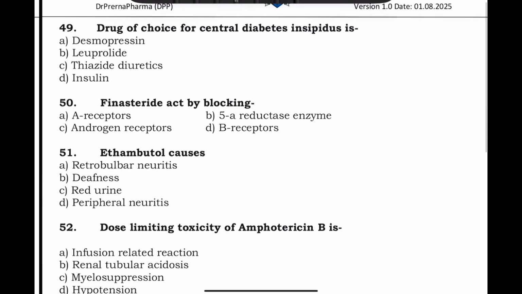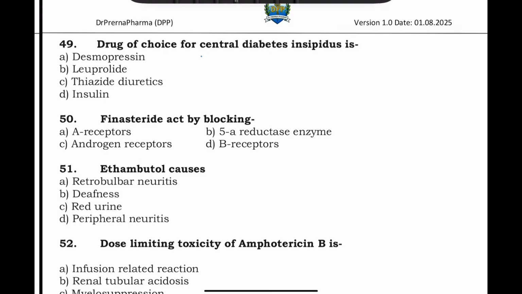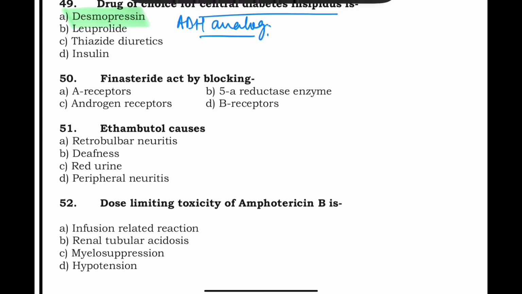Then drug of choice for central diabetes insipidus. Central diabetes insipidus में the drug of choice is desmopressin, which is basically ADH analog, है ना? तो ये diabetes insipidus में ADH का काम करता है. Finasteride acts by blocking the 5-alpha reductase, and it prevents the formation of dihydrotestosterone, and so it is used in benign hypertrophy of prostate and also carcinoma prostate, right?